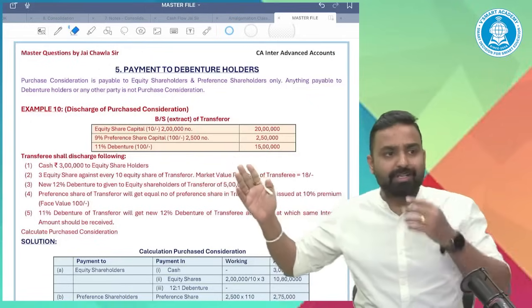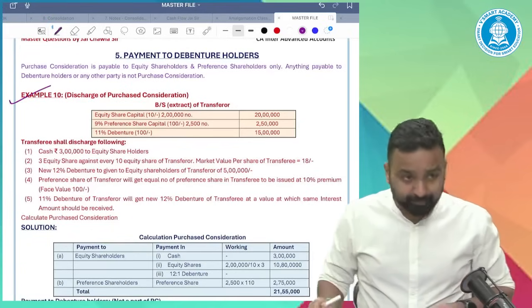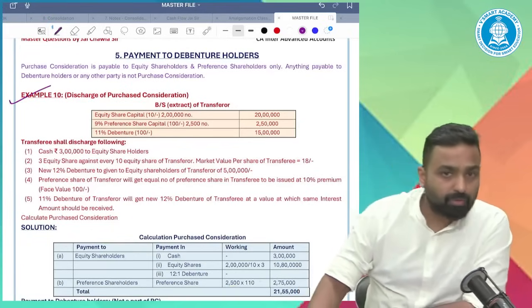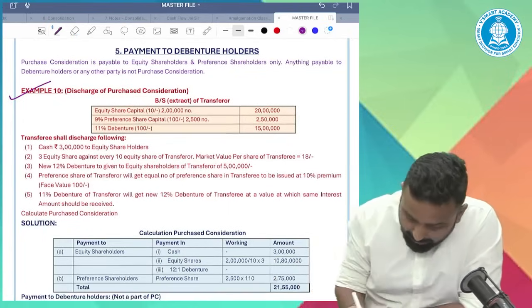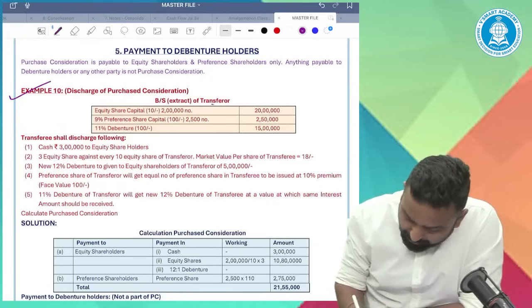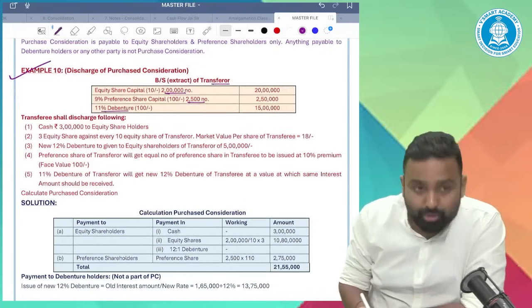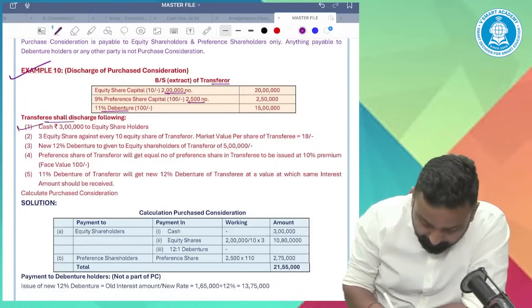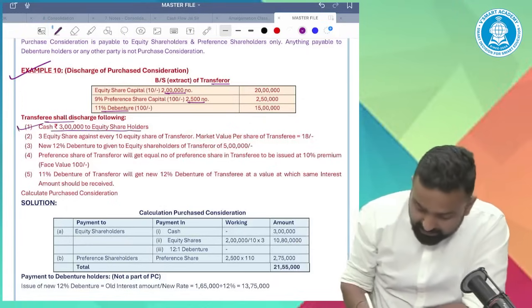So we have some important examples. Let us understand. Look into the examples. Equity share capital of transferor is 2 lakh shares, preference shares 2500, and 11% debentures are also there. So now see what we are doing. Transferee shall discharge the following. First, cash of rupees 3 lakh to the equity shareholders. Is this a PC?